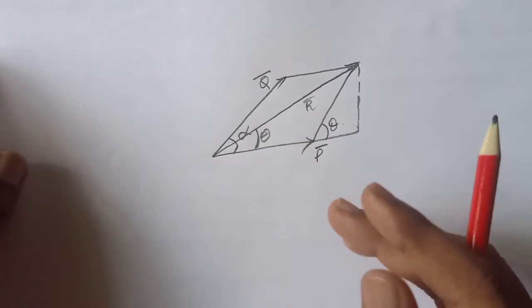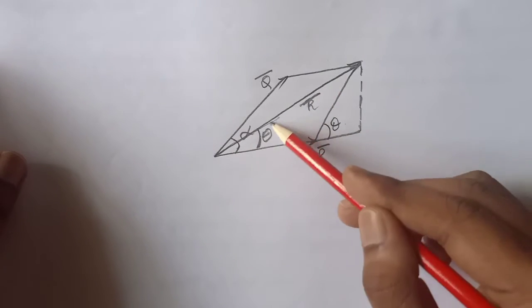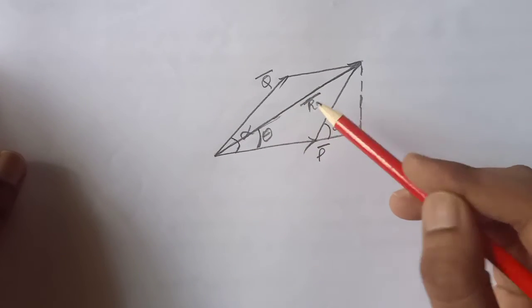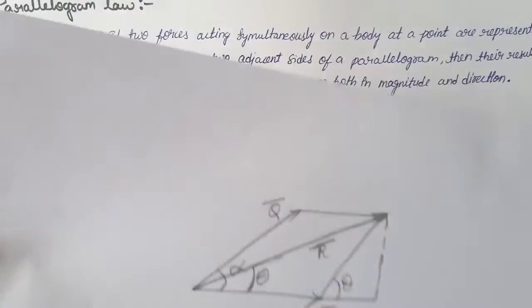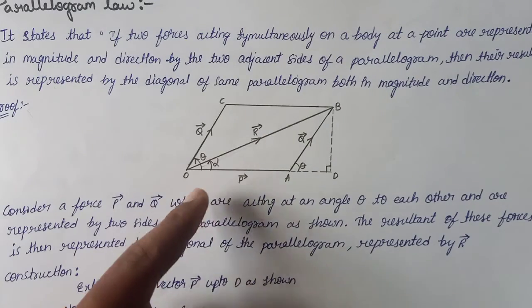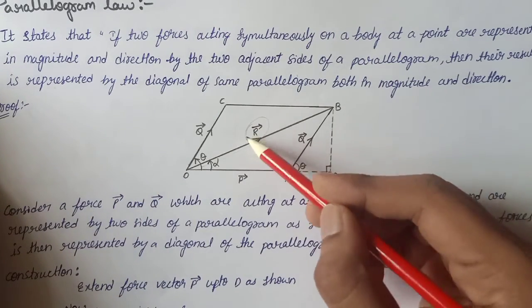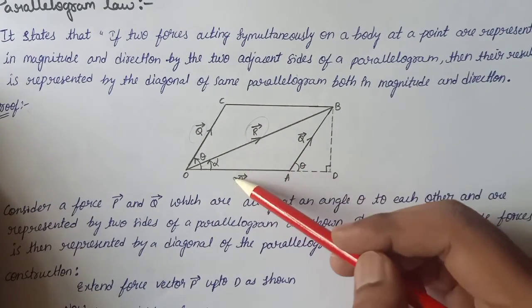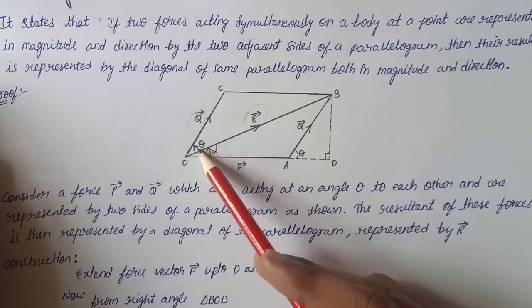I'm naming it and finding out a resultant. Here we are going to know the resultant of the parallelogram. Here you can see we named it like this. This one is the resultant. Here Q bar, P bar, and theta is the angle here.